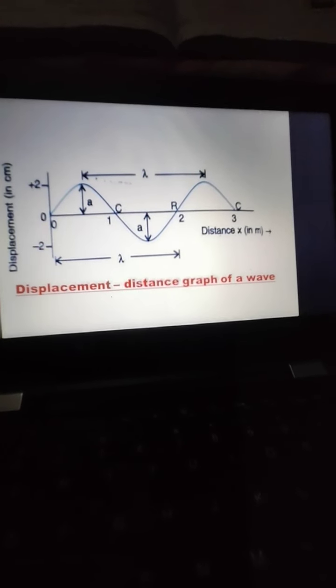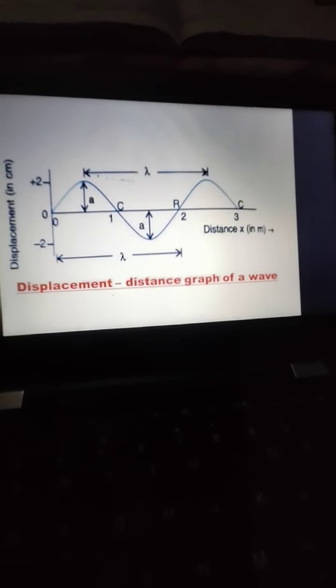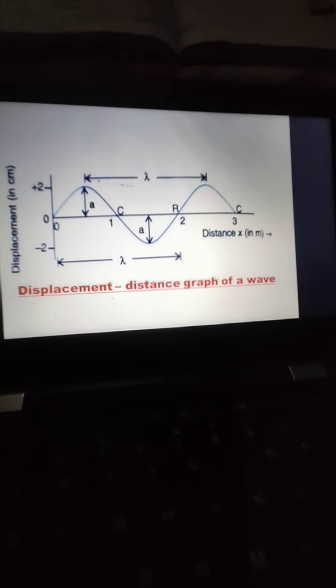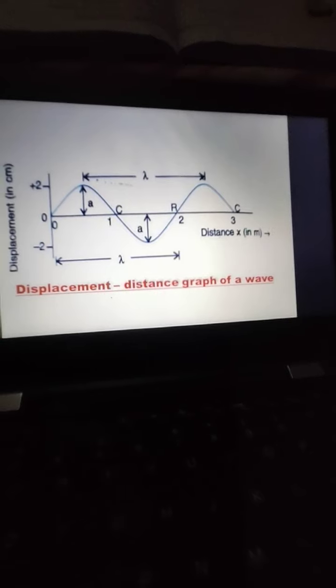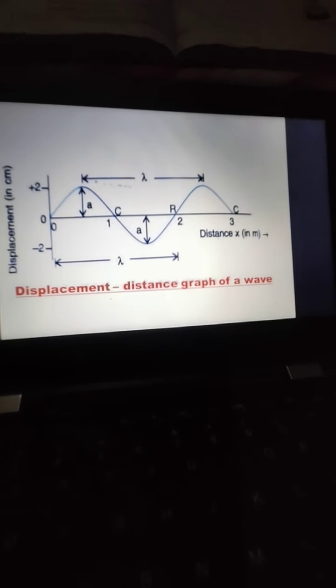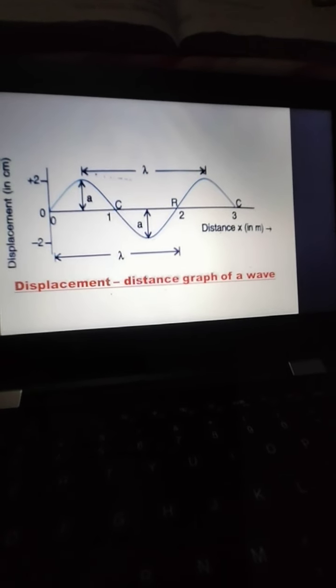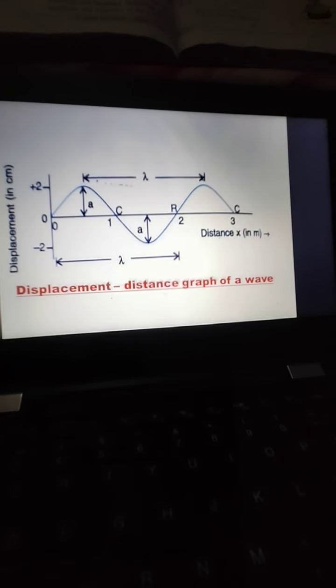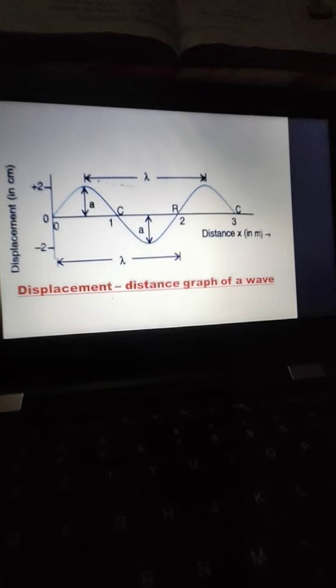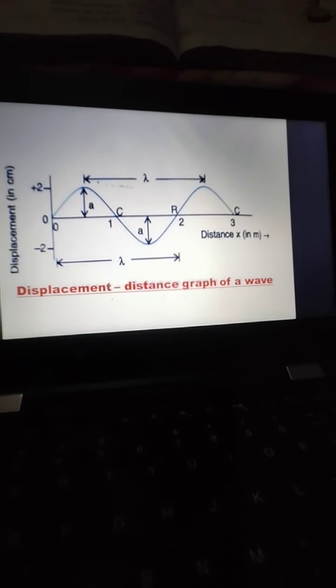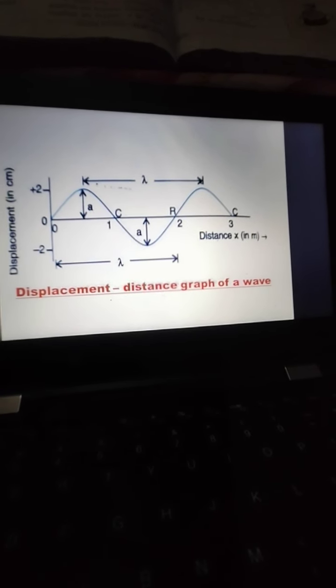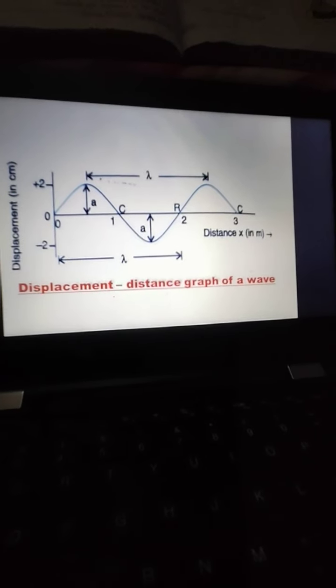And the waves produced in strings are transverse waves. So here you can see when the vibrations are produced in a string, the motion of the particles is normal to the direction of wave. So that kind of wave is known as transverse wave. Thus the waves in a string are an example of transverse wave.